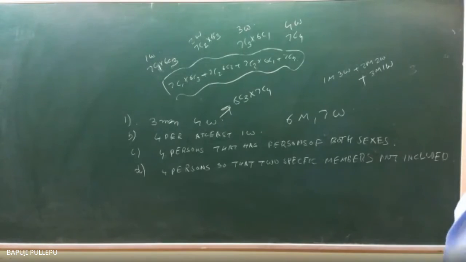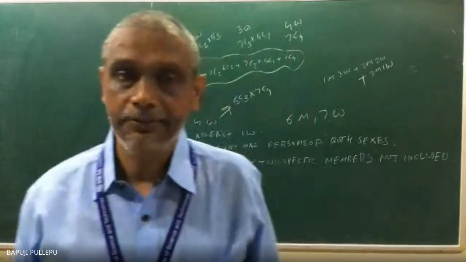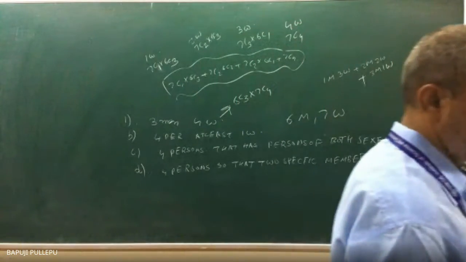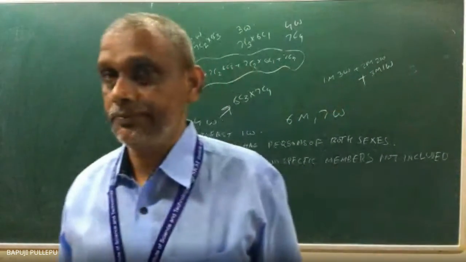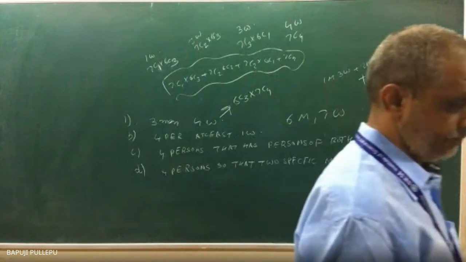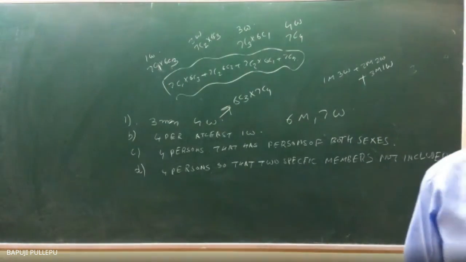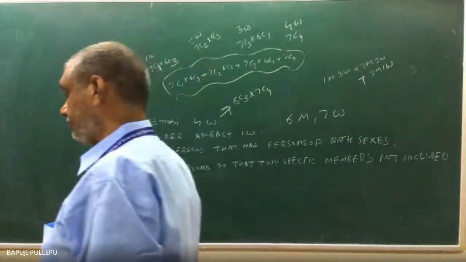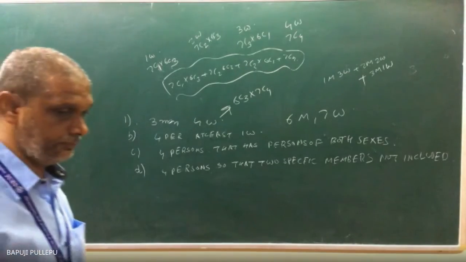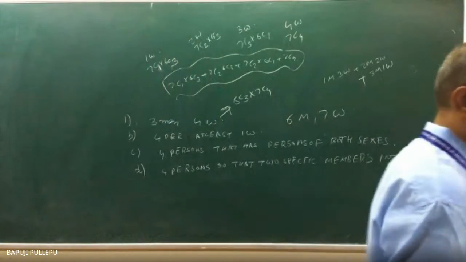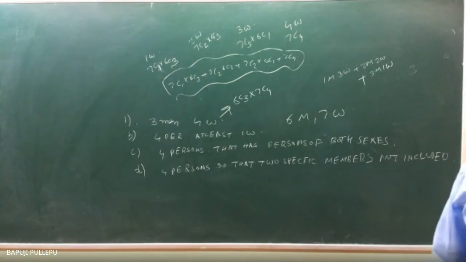Specific 2 members are not included. First, those 2 persons you can separate. Totally, how many persons are there? 6 plus 7, how much?